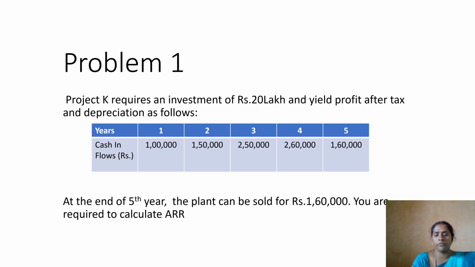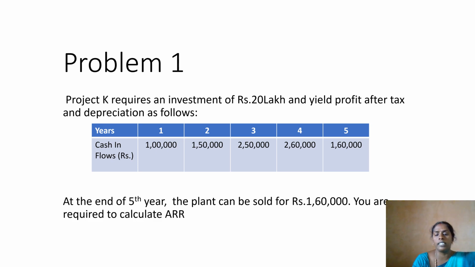First year 1 lakh. Second year 1 lakh 50,000. Third year 2 lakh 50,000. Fourth year 2 lakh 60,000. The last year, fifth year, 1 lakh 60,000 is given. Clear. The last part of the problem mentions that at the end of the 5th year, the plant can be sold for 1,60,000. You are required to calculate ARR.